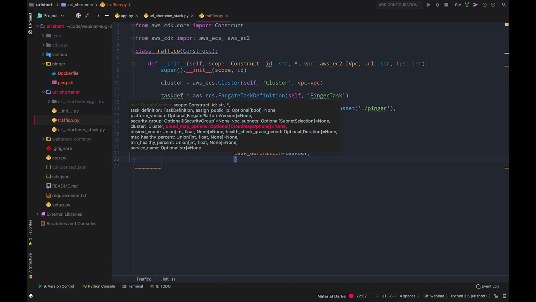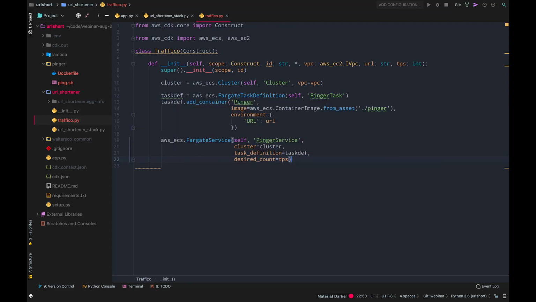And so CDK gives you the ability to define these abstractions, and I think we're going to see people developing that skill of defining abstractions for infrastructure components, which is very similar to defining abstractions in your application code, but we weren't really used to doing that in the past. I think that's a new thing for many of the users that we see today, and it's really fun and interesting and creative. Okay, and so what we're going to do with this TPS is say desired count equals TPS. This is the translation of the mental models. Okay, so we've got our little construct.